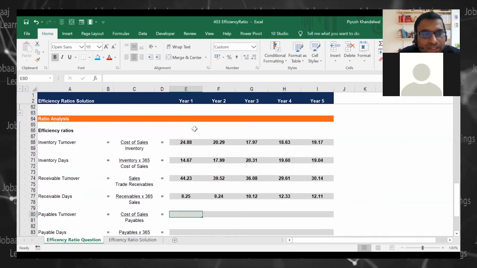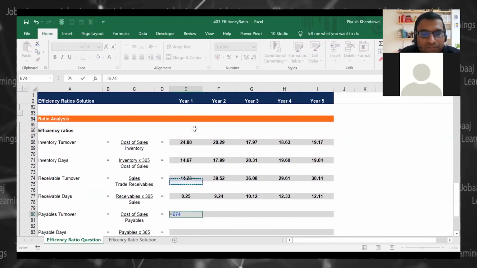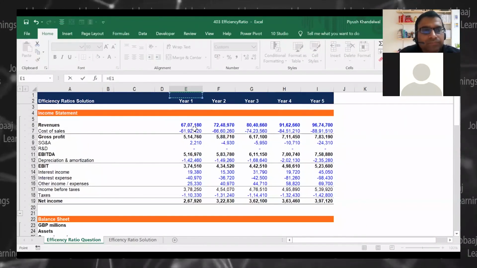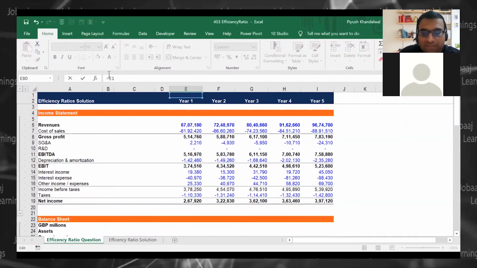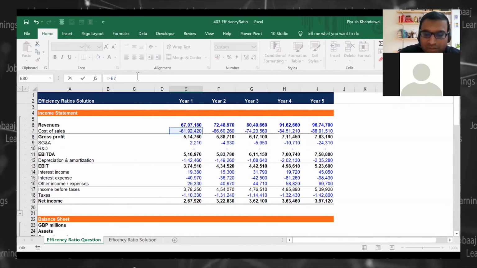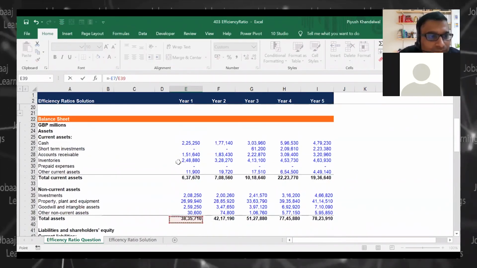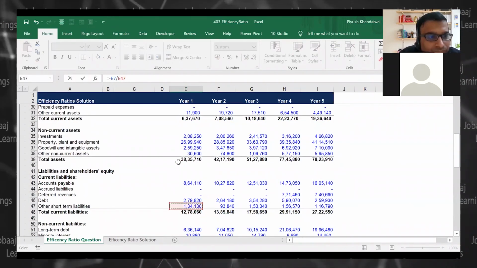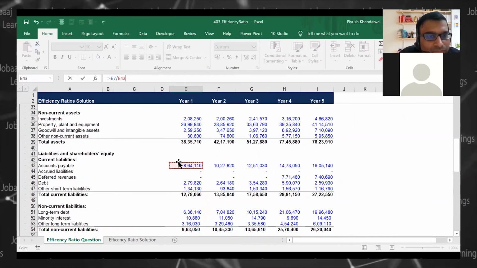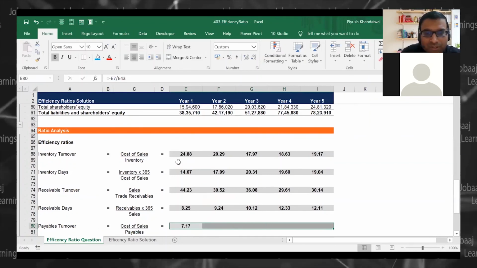Now we will see the payable turnover ratio, cost of sales. Again, I will put a minus because it's negative, divided by my payables, right? Accounts payables, correct? Now I'll put this ratio like that.